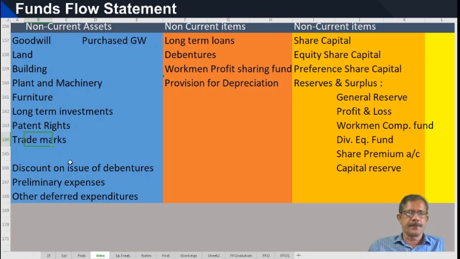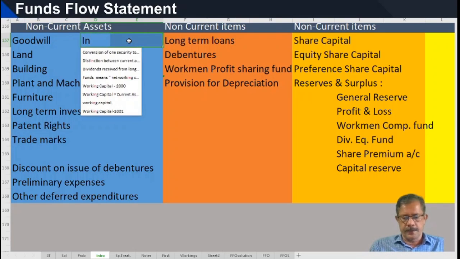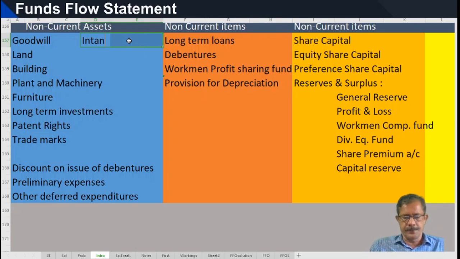Discount, preliminary expense, etc. can be categorized into goodwill, intangible, and these are deferred expenditures, deferred expenses.